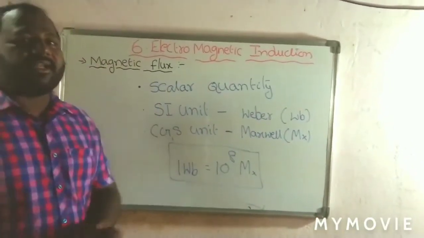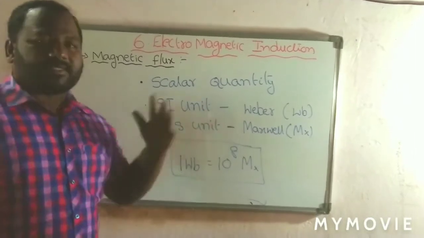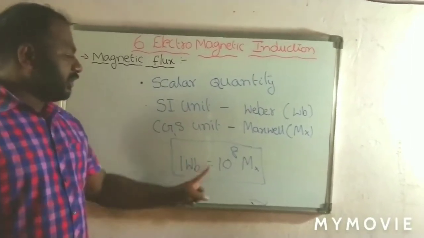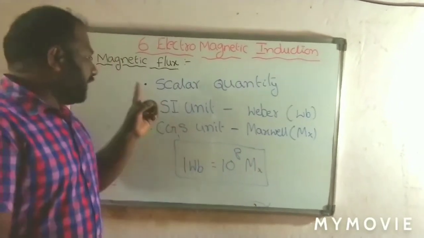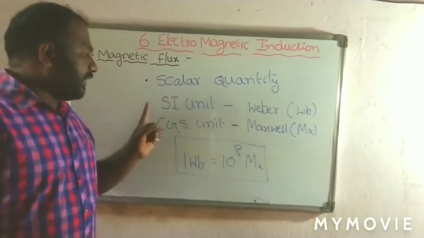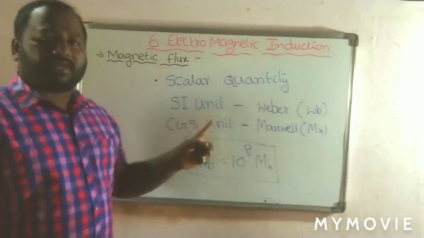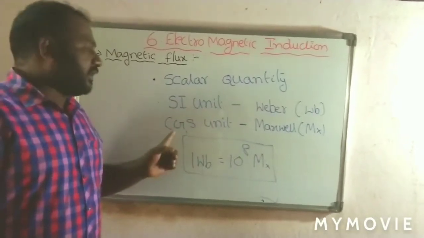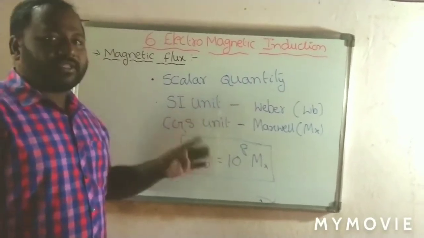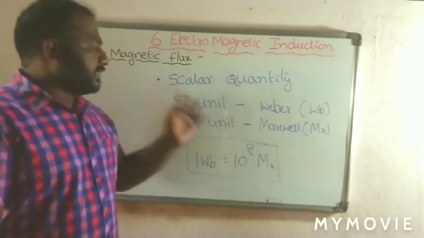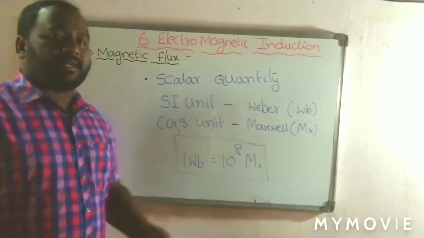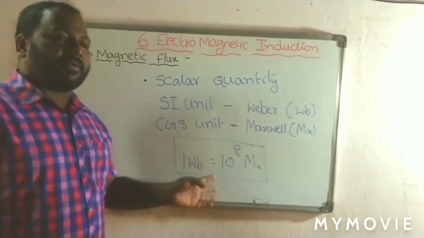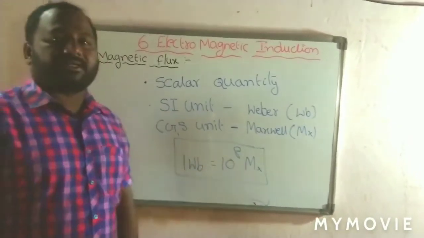One more important question is the relation between Weber and Maxwell. 1 Weber is equal to 10 power 8 times the Maxwell. So the flux is a scalar quantity, the SI unit of flux is Weber, and the CGS unit, the smaller unit, is Maxwell.